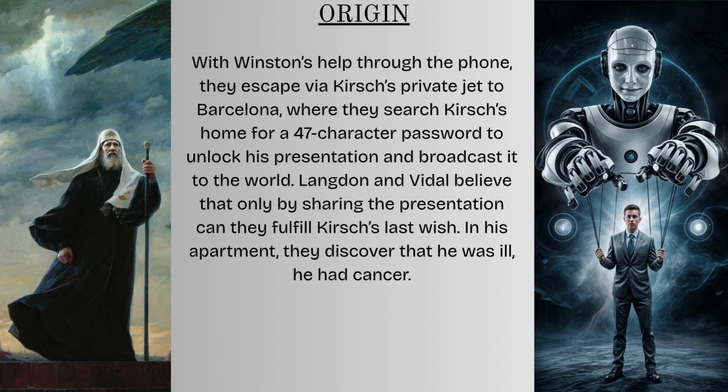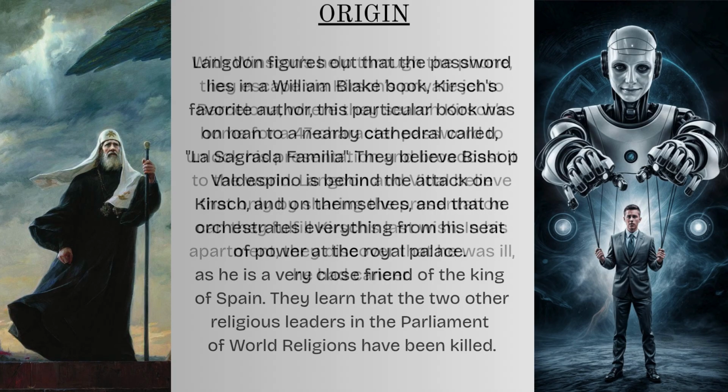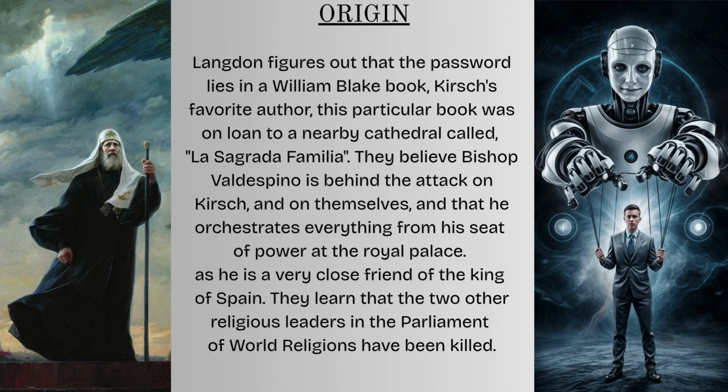With Winston's help through the phone, they escape via Kirsch's private jet to Barcelona, where they search Kirsch's home for a 47-character password to unlock his presentation and broadcast it to the world. Langdon and Vidal believe that only by sharing the presentation can they fulfill Kirsch's last wish. In his apartment, they discover that he was ill. He had cancer. Langdon figures out that the password lies in a William Blake book, Kirsch's favorite author.